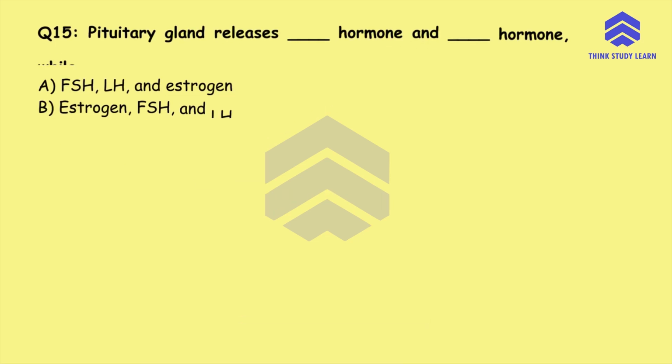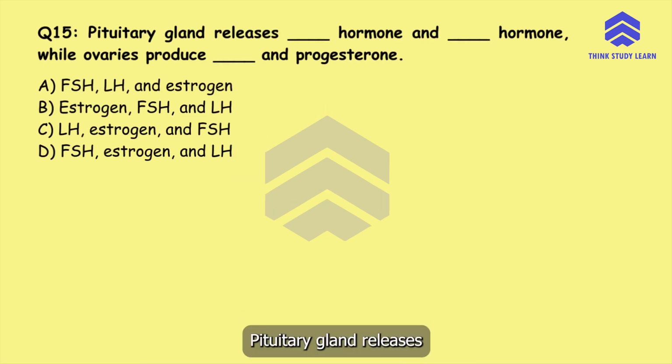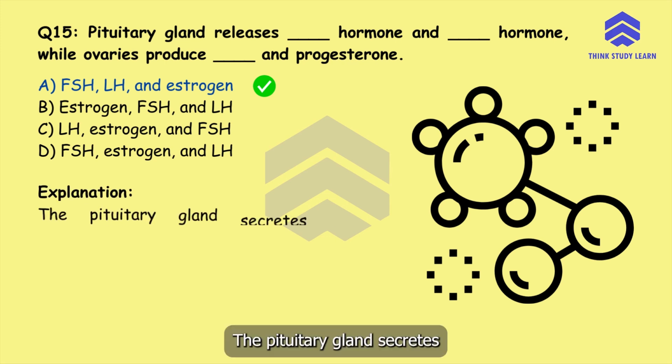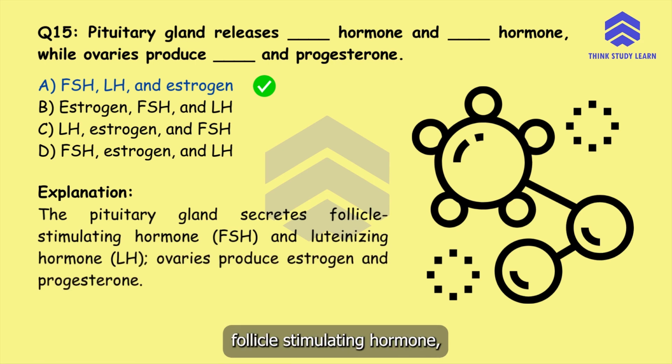Question number 15. Pituitary gland releases dash hormone and dash hormone, while ovaries produce dash and progesterone. Among the given options, the correct answer is option A, follicle stimulating hormone, luteinizing hormone, and estrogen. The pituitary gland secretes follicle stimulating hormone, that is FSH, and luteinizing hormone, that is the LH, whereas ovaries produce estrogen and progesterone.